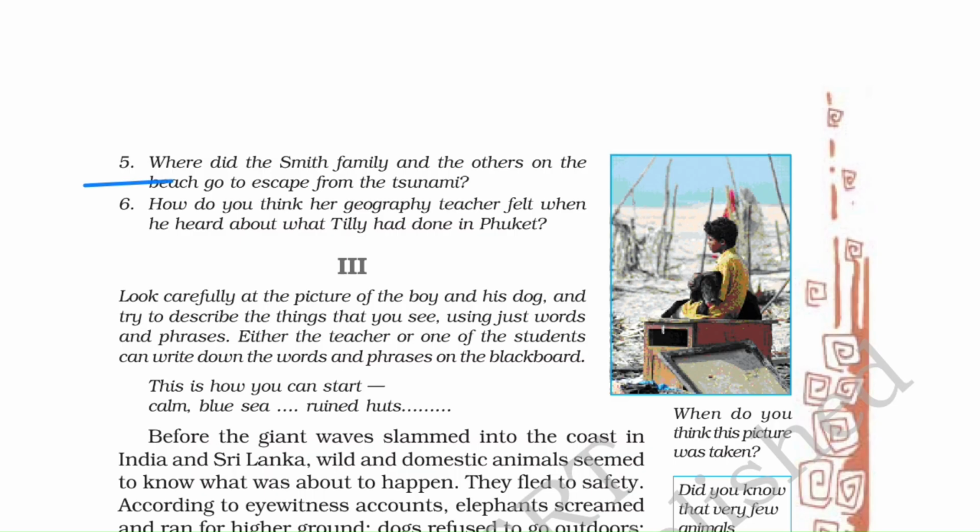So the Smith family and the other tourists escaped to the third floor of the hotel, which was able to withstand the force of the tsunami waves 3 times, right?